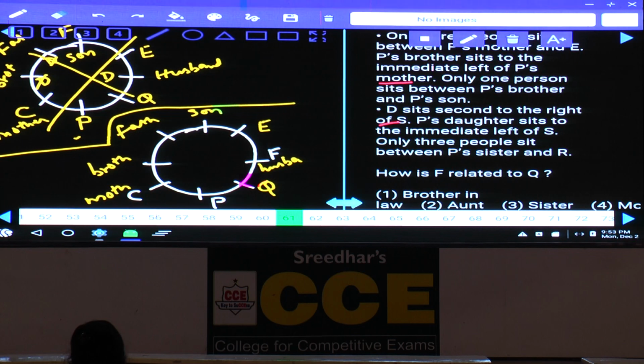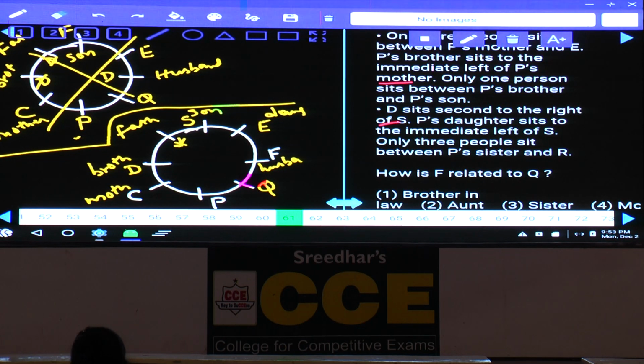Now in the second case, D sits second to the right of S. Tell me whether D can be here or not. If D is here, then S must be the son. D cannot be in the other place because S and E would be in the same place, not possible. That's the only possibility we have. D is here. Then P's daughter sits to the immediate left of S. Daughter sits to the immediate left of F, and who is the daughter here? E is the daughter.